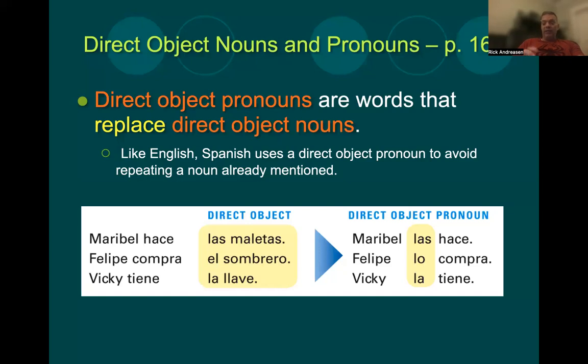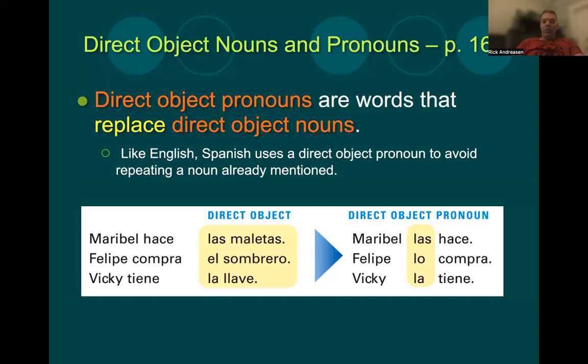Now you'll notice that for these third person pronouns, they look pretty similar to those, I can't think of the word now, articles, excuse me. Like we have las maletas, in that case, las is the definite article for the, and the direct object pronoun that replaces it is also las. And el sombrero, el is that definite article. So sorry, it's like 11 o'clock at night and I'm a little bit punchy. But then the object pronoun becomes lo. And in the feminine, it's la for the article, and the object pronoun is also la.